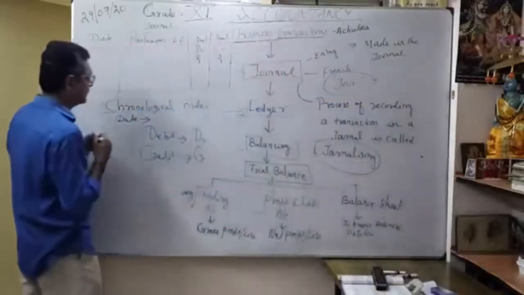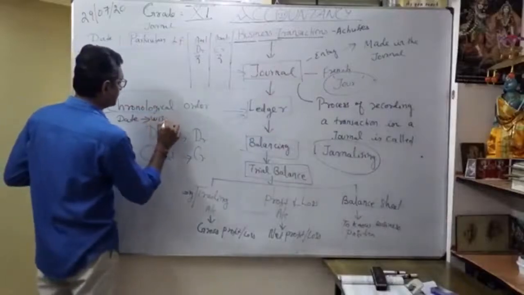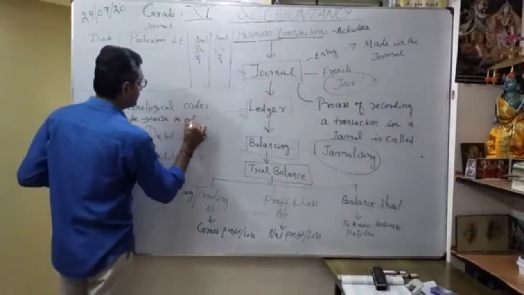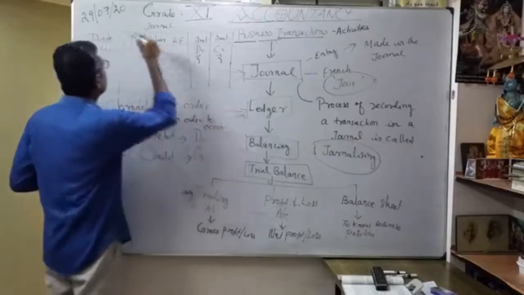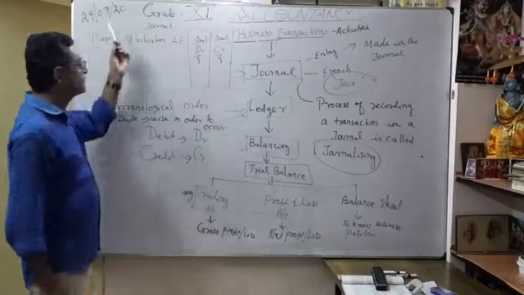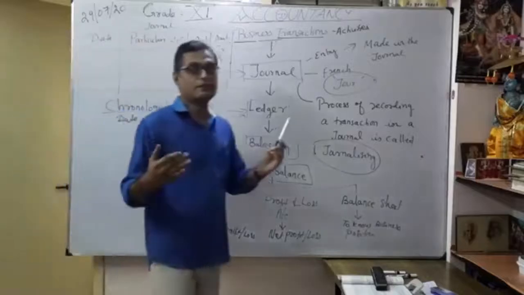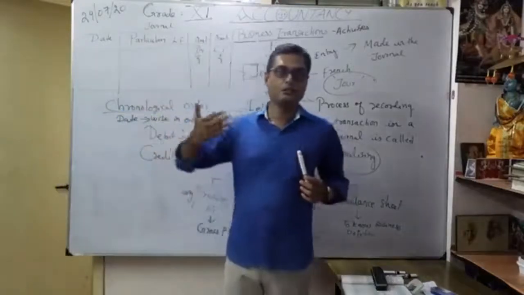Chronological order is nothing but date-wise, in the order in which transactions occur. So whenever it happens, the date is very important. You can't write your transaction with a previous date or two days back.